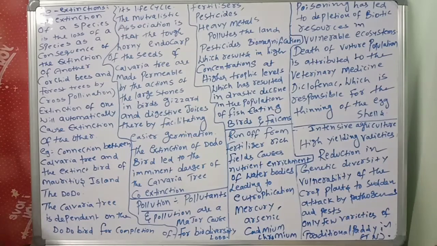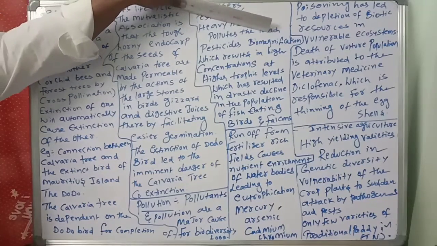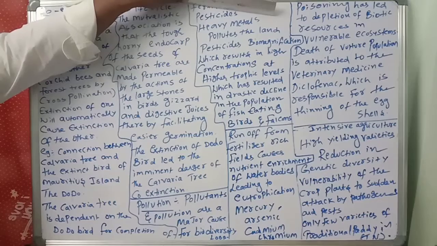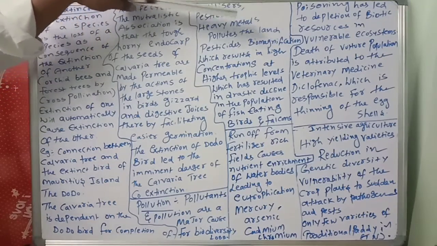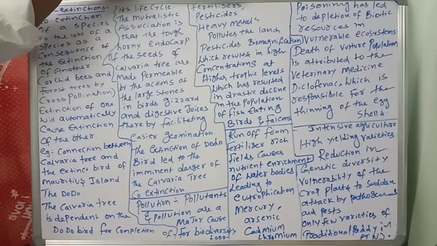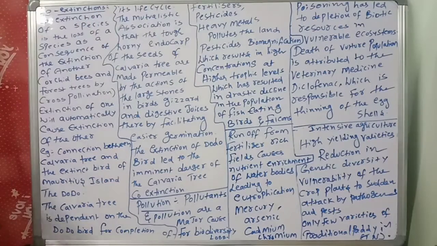So these fertilizers, pesticides, heavy metals pollute the land, groundwater and surface water bodies. Very dangerous problems we are facing because of this pollution. Water bodies getting polluted is a very dangerous problem to biodiversity.